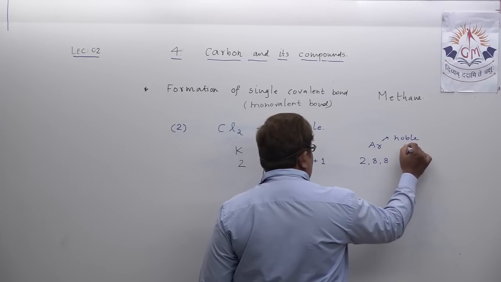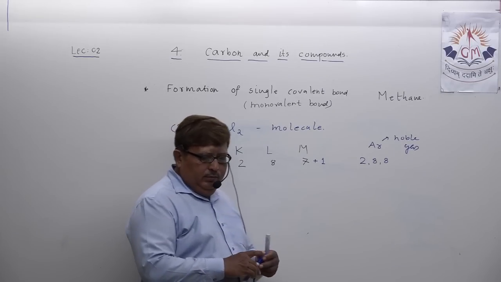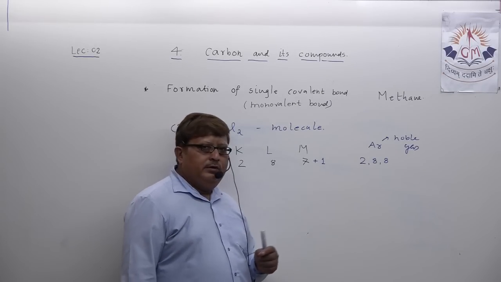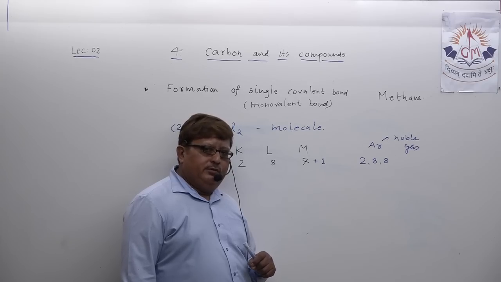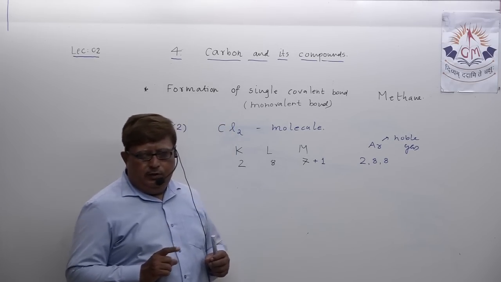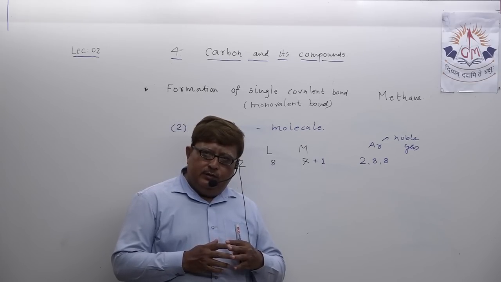Understood? So actually what happens, because there are 7 electrons in the outermost orbit and chlorine just requires one more electron to become chemically stable.